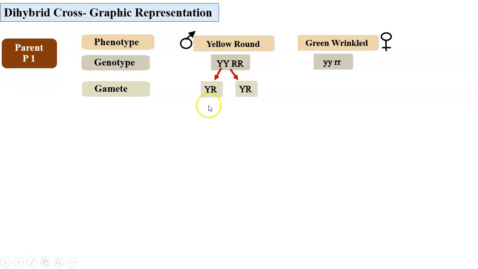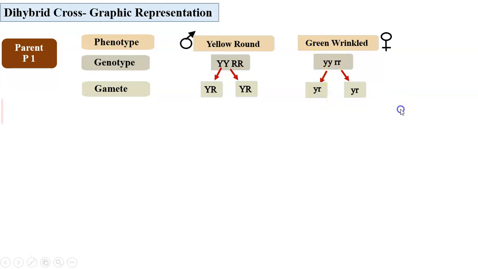As a result, the gametes are always pure for that character. So, male gametes will be many, but only of one type, all having capital Y and capital R. Similar way, the female gametes, there will be many eggs, but they will all have the recessive genes for color